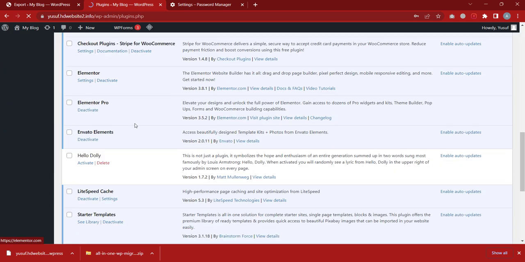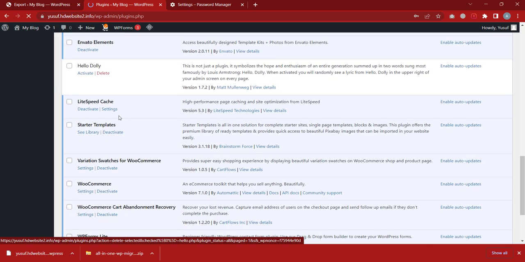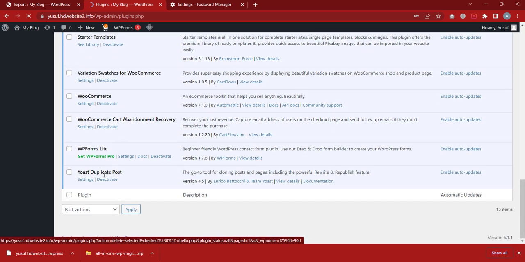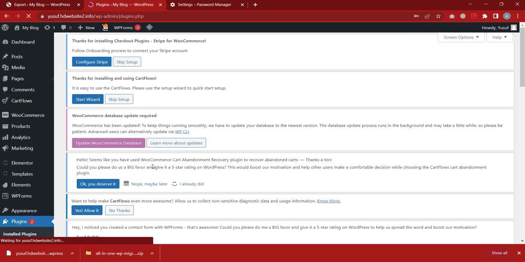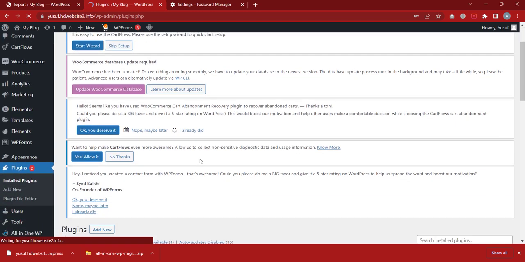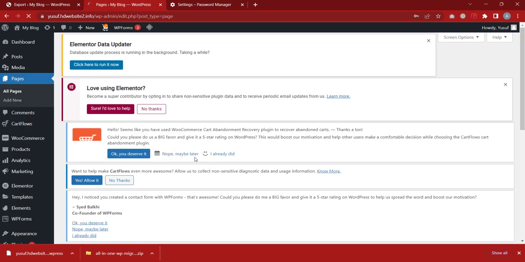My Elementor Pro is here now. Initially I didn't have Elementor Pro here. My Duplicate Post, everything is now here in this website because it has duplicated everything exactly as it is. So that's basically how you import your website into another new website.